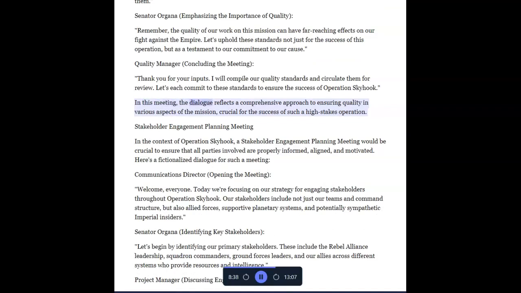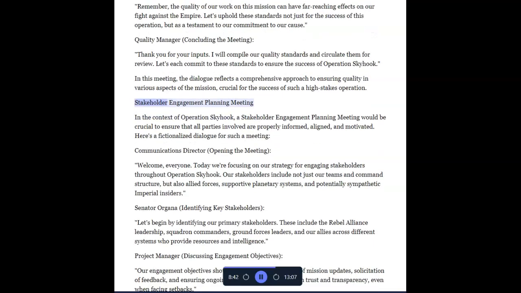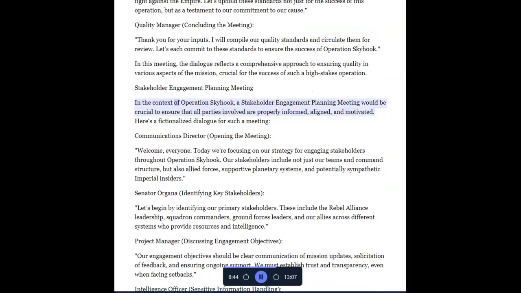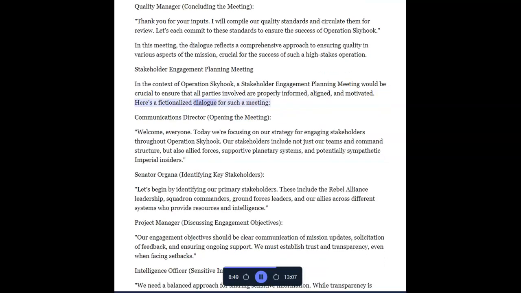In this meeting, the dialogue reflects a comprehensive approach to ensuring quality in various aspects of the mission, crucial for the success of such a high-stakes operation. Stakeholder Engagement Planning Meeting. In the context of Operation Skyhook, a stakeholder engagement planning meeting would be crucial to ensure that all parties involved are properly informed, aligned, and motivated. Here's a fictionalized dialogue for such a meeting.